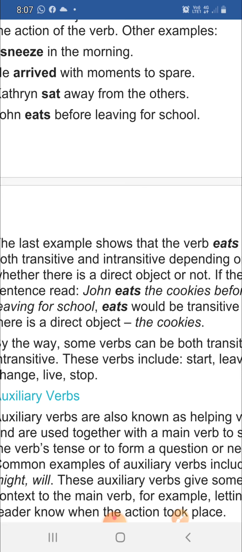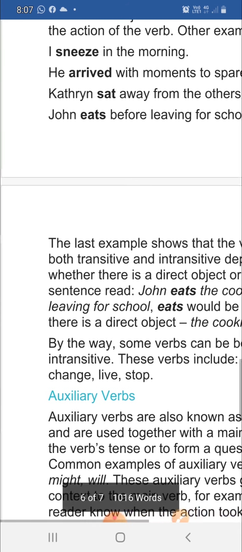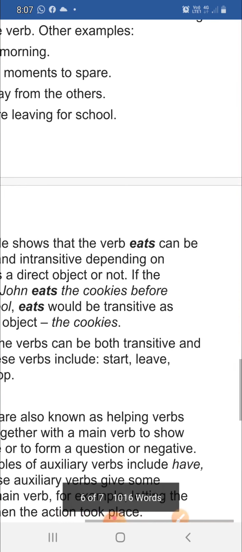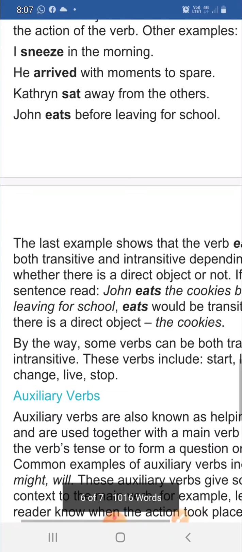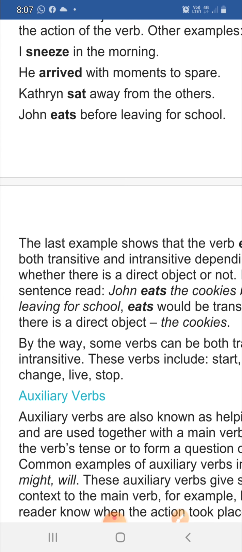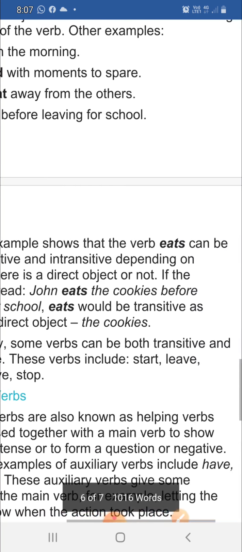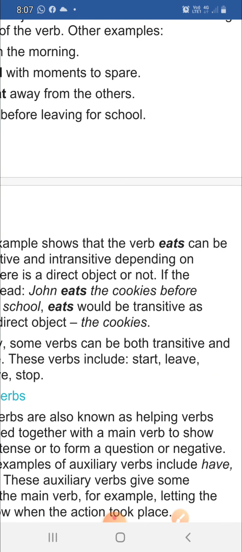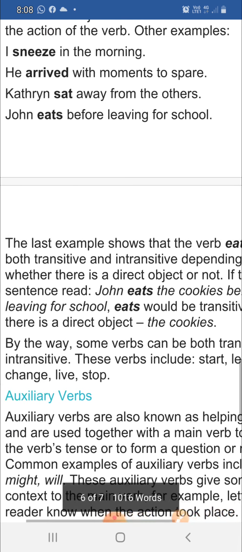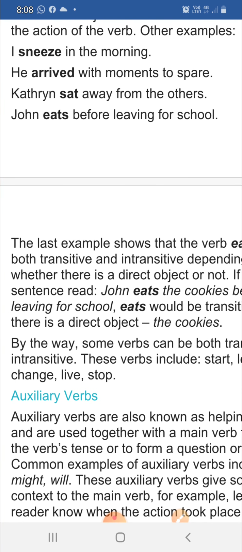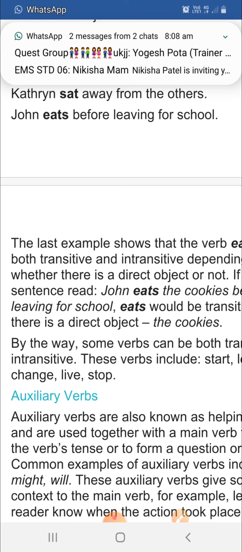Whereas if the sentence does not have a direct or indirect object along with it, then it is an intransitive verb. Some verbs can be both transitive and intransitive. Let us see some examples. These verbs include start, leave, change, or stop.